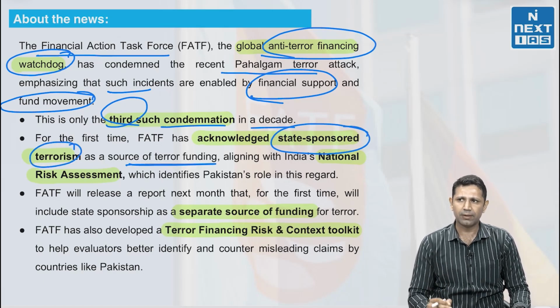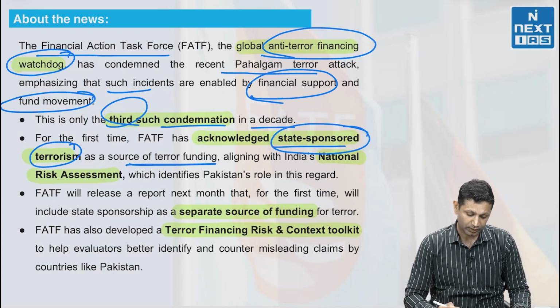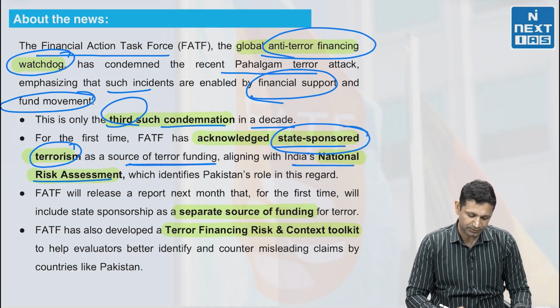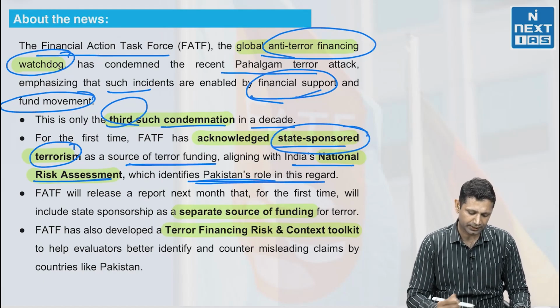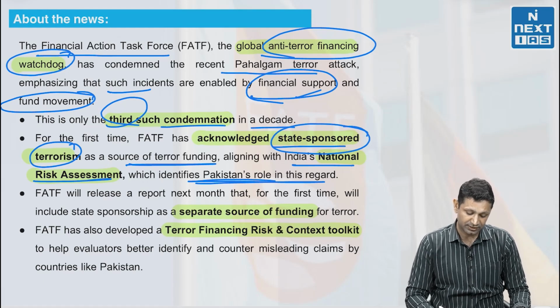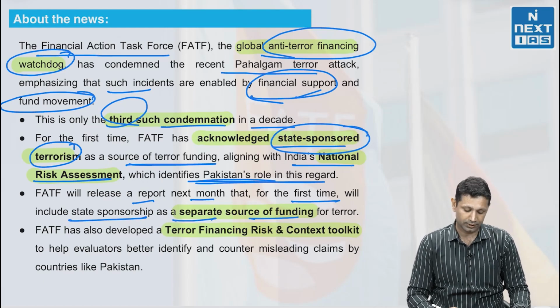It is directly upon Pakistan, that Pakistan is going for state-sponsored terrorism, and this funding was part of that. And it also aligns with India's national risk assessment, which identifies Pakistan's role in this regard. So indirectly, FATF has recognized that Pakistan has a role in this Pahalgam attack. FATF will release a report next week which, for the first time, will include state sponsorship as a separate source of funding for terror.